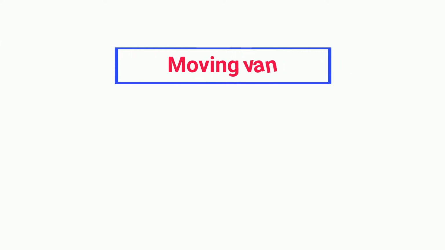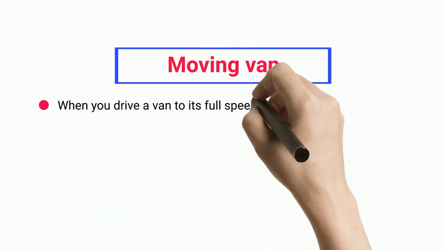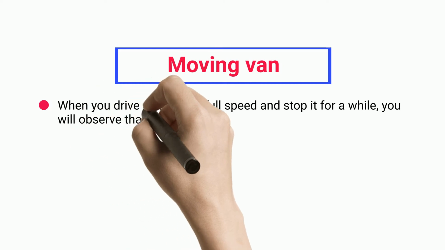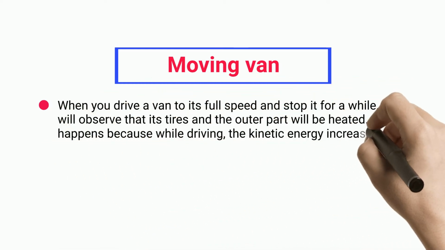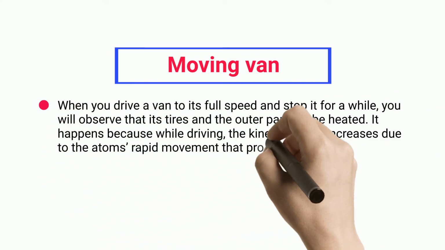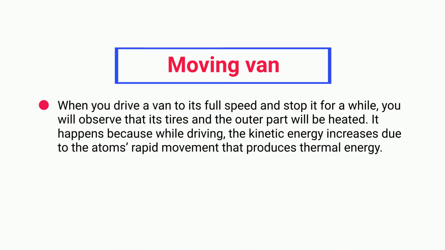Moving van. When you drive a van to its full speed and stop it for a while, you will observe that its tires and the outer part will be heated. It happens because while driving, the kinetic energy increases due to the atoms' rapid movement that produces thermal energy.